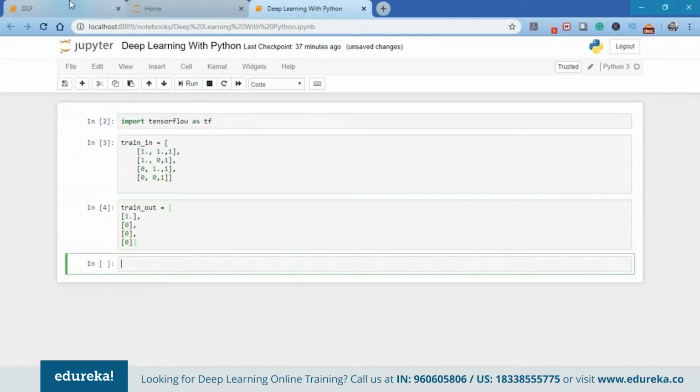Now I need to define the weights variable and assign some random values to it initially. Since I have three inputs, input 1, input 2, and the bias, I will require three weight values, one for each input. So I'll define a tensor variable of shape 3 by 1 for our weights that will be initialized with random values.